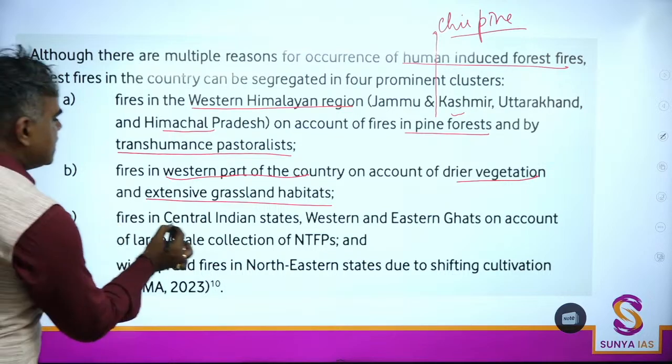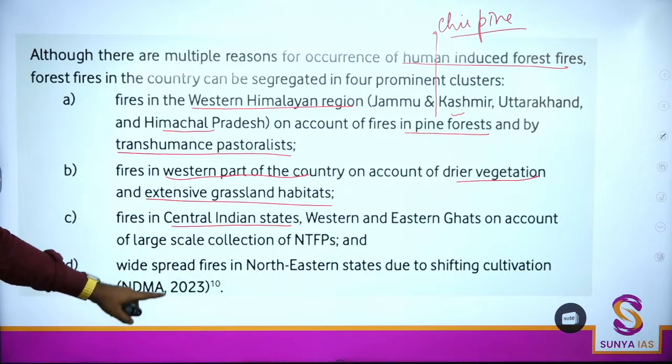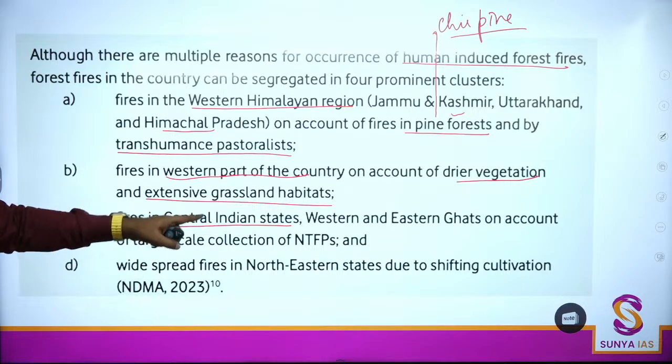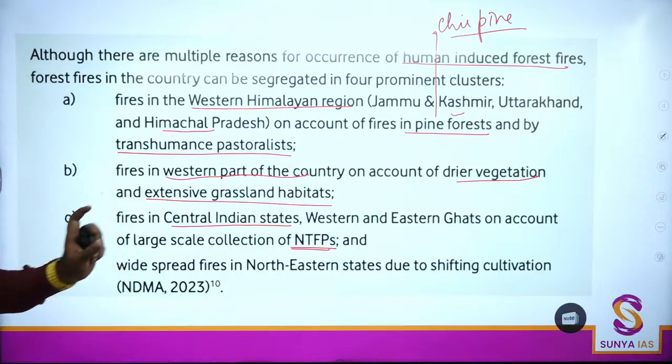Next, fires in central Indian states, western parts, and Eastern Ghats, on account of large-scale collection of non-timber forest products, NTFPs. Now, if we are talking about NTFPs, the non-timber forest products, here they have just mentioned two specific things.